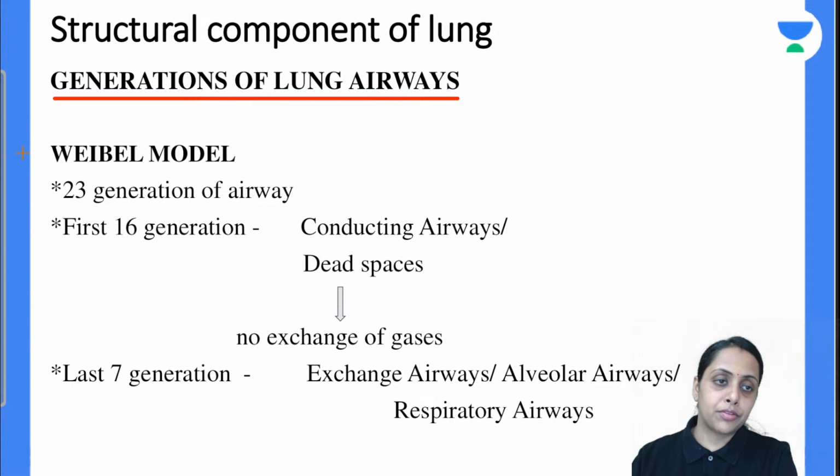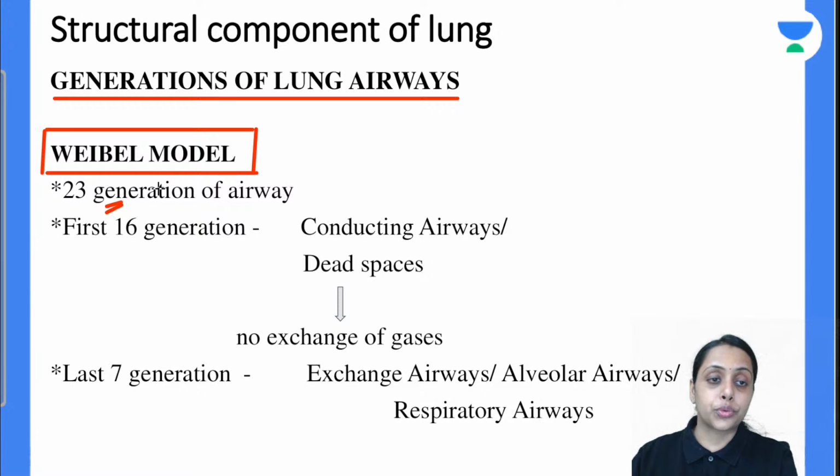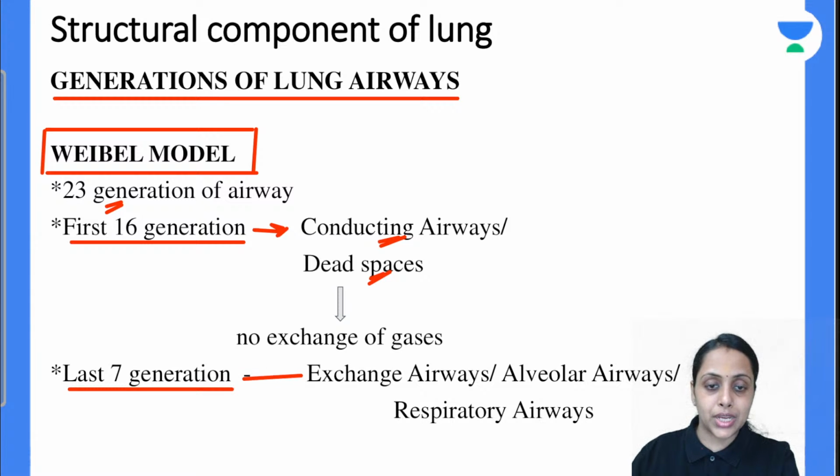This is defined by Weibel's model, so this model is important. According to this model, our airway is divided into 23 generations. In this, the first 16 generations are the conducting airway or dead space. The last 7 generations are the exchange airway, alveolar airway or respiratory airway.